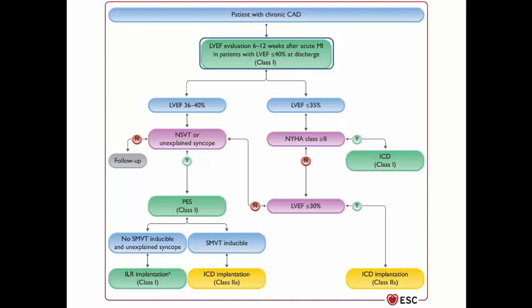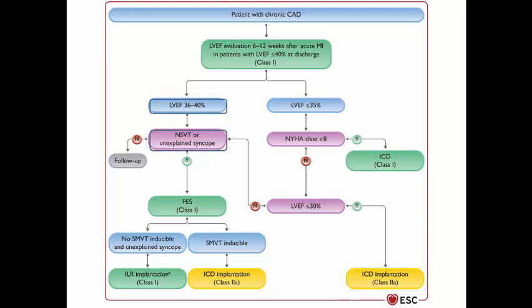to 12 weeks after acute MI if the pre-discharge echo showed ejection fraction less than or equal to 40%. If the ejection fraction is less than 35% and the patient has NYHA class 2 or 3, go for ICD. But if the ejection fraction is less than 30%, in this case we can go for ICD as class 2A even if the patient is in NYHA class 1.